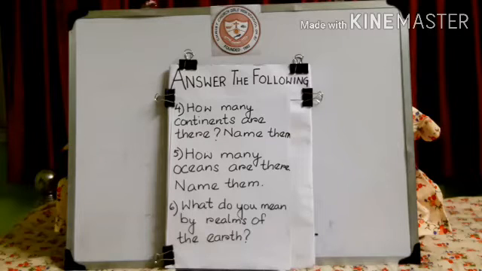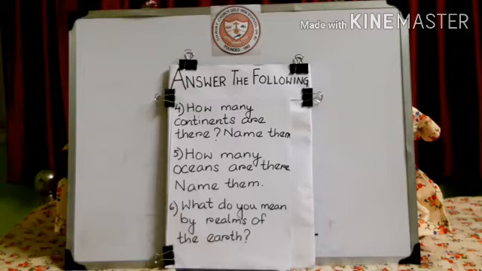Our earth is covered with land and water. We all know, isn't it? The earth is covered with land and water. There is a coat of air all round the earth. Thus, the land, water and air on earth together are called the realms of the earth. Have you all understood what you have to write for this? Let me repeat once again.